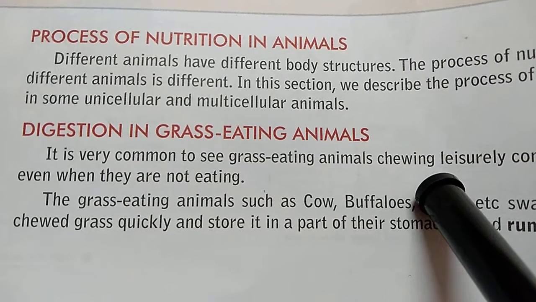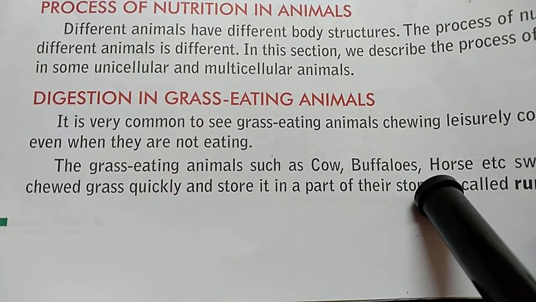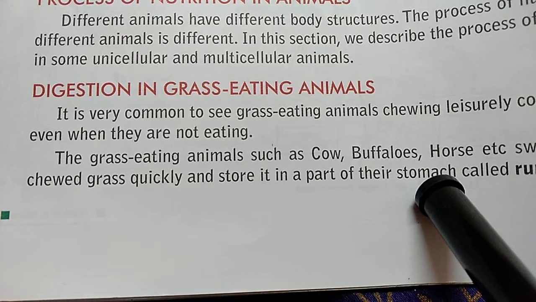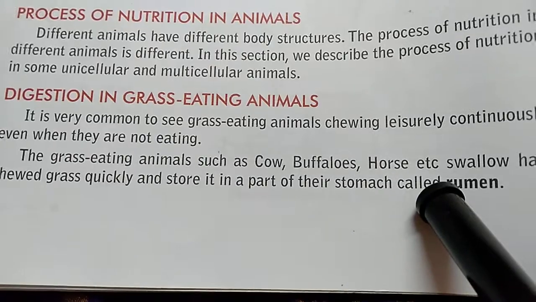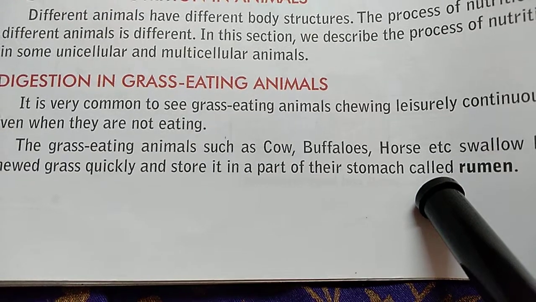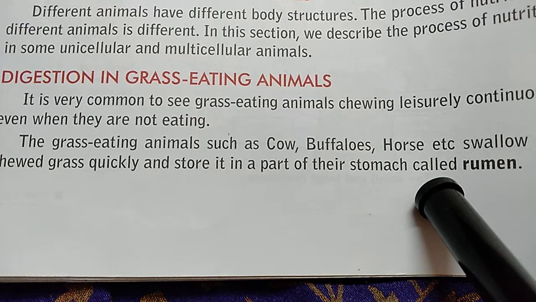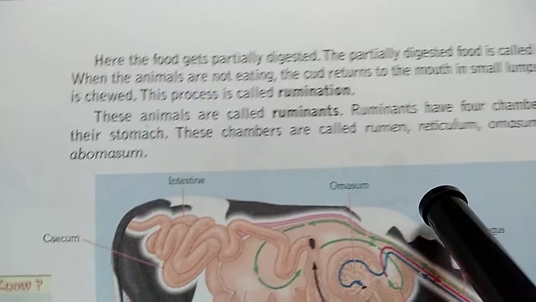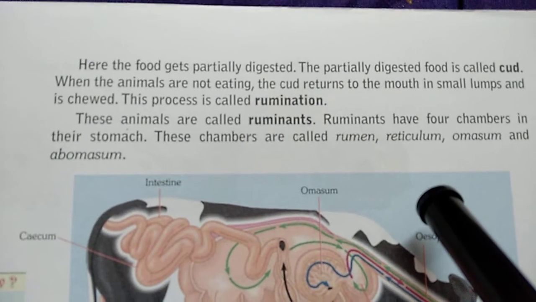Whenever they get food, they chew it quickly and later on swallow it, and they eat a large amount at the same time. So, what do they do actually? They just partially chew it or half chew it and later on swallow this. And when they swallow this food, it enters into the part of their stomach called rumen. This food is partially digested and this is called cud.